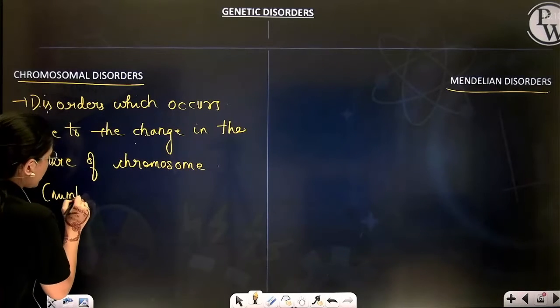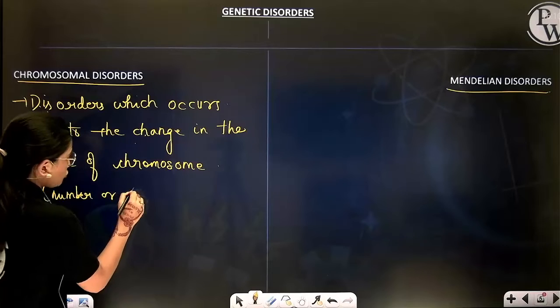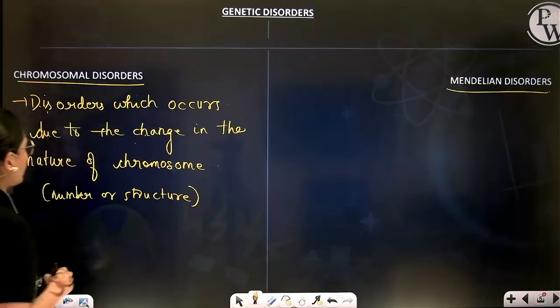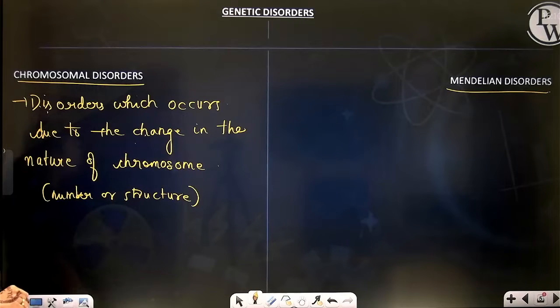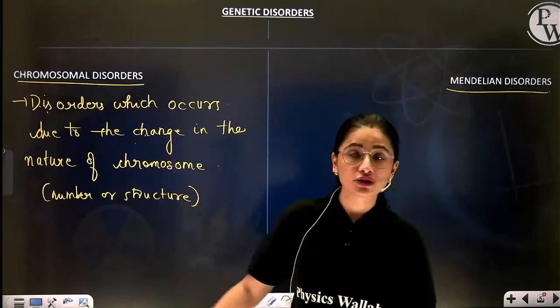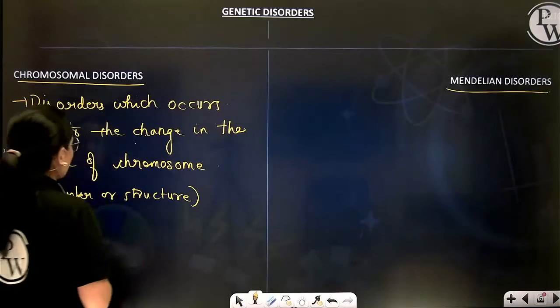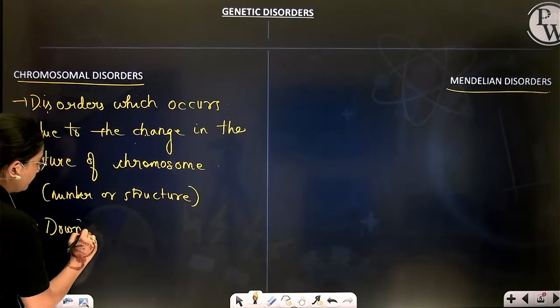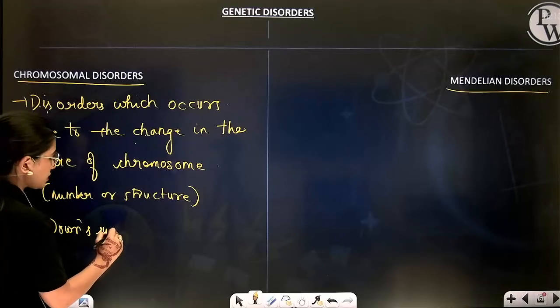When the number or structure of chromosome gets changed, the disorders which occur due to the change in the chromosome number or structure are known as chromosomal disorders. For example, Down syndrome.